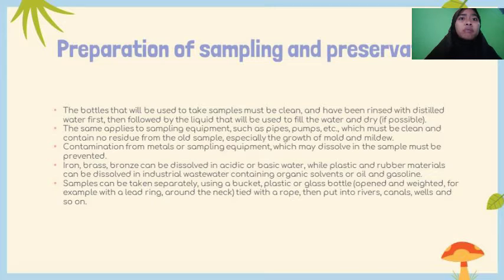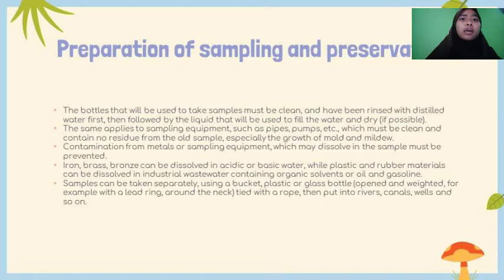Contamination from metals or sampling equipment which may dissolve in the sample must be prevented. Iron, brass, bronze can be dissolved in oxidized or basic water, while plastic and rubber materials can be dissolved in industrial wastewater containing organic solvent, oil, and gasoline.